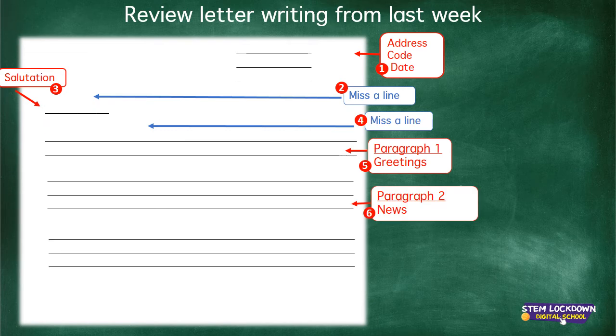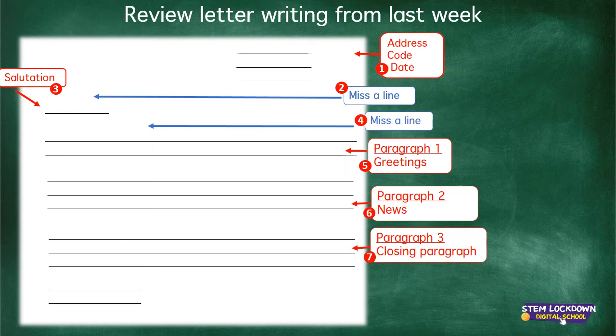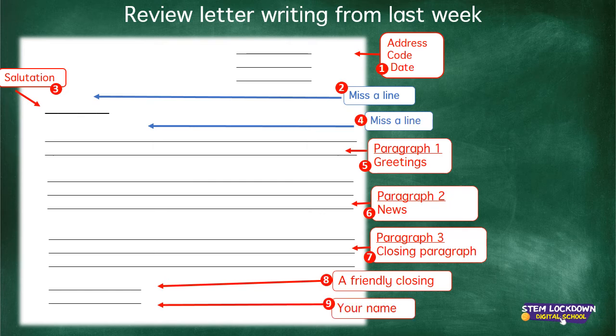And then paragraph 3, you're starting to close off again, getting towards the end. I'm so looking forward to seeing you again. Do you think you could come and visit me next week? Do you think we could meet for tea somewhere? You know, things like that. And then you close your letter with a friendly closing. Your friend, John. Something like that. Okay, remember all that? Good.